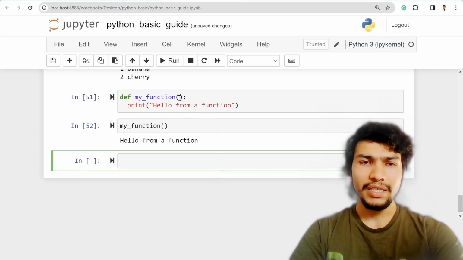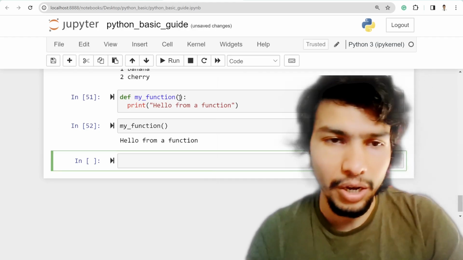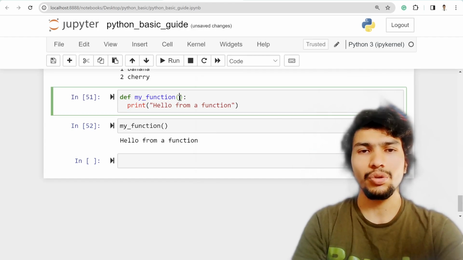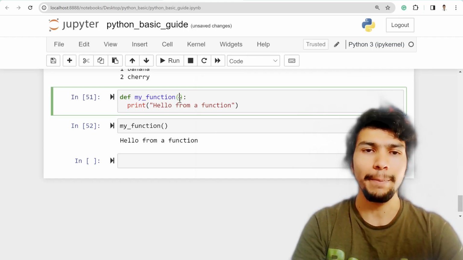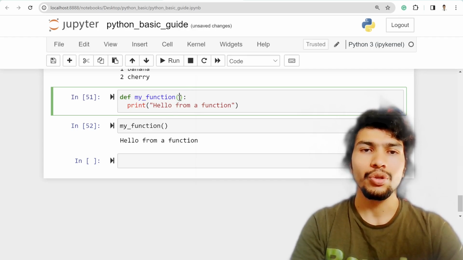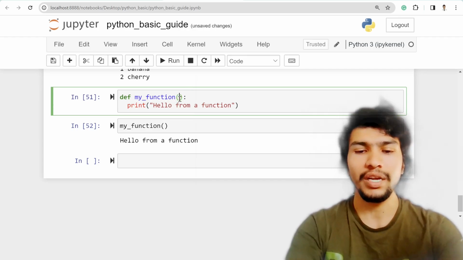So maybe instead of calling it without any parameters, anything we put inside these two brackets we call the parameters or the arguments. So we can call it with arguments as well.